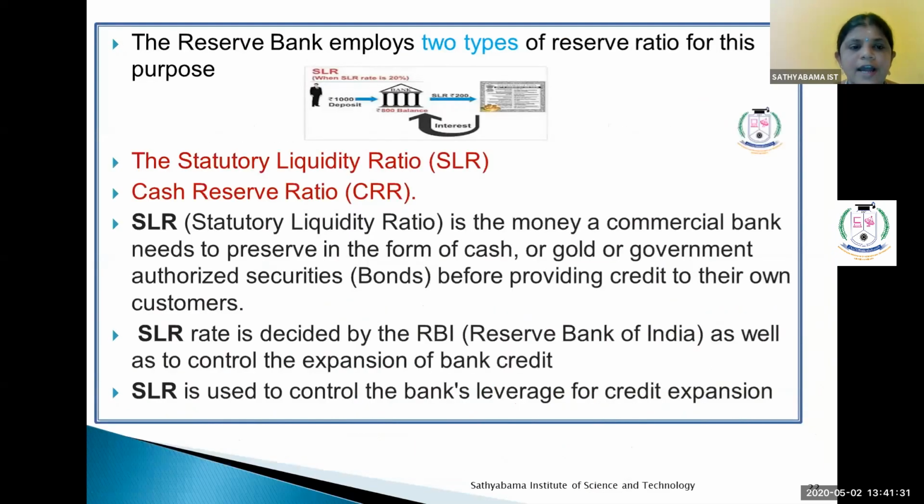There are two kinds of anti-inflationary measures: one is the statutory liquidity ratio and the other is the cash reserve ratio. SLR. What do you mean by SLR? It is the money a commercial bank needs to preserve in the form of cash, gold, or government-authorized securities like bonds before providing credit to its own customers. The SLR rate is decided by the RBI to control the expansion of credit. SLR is used to control the bank leverage for credit expansion.